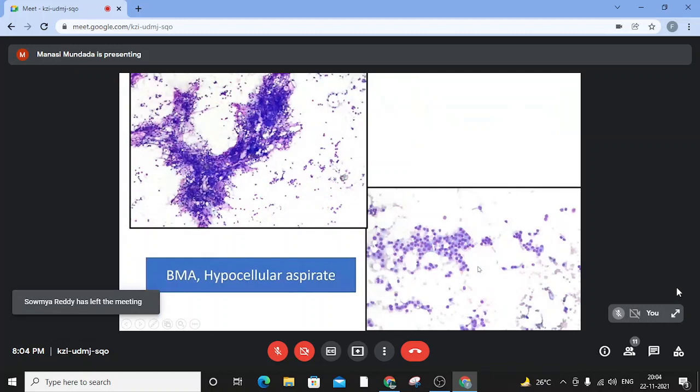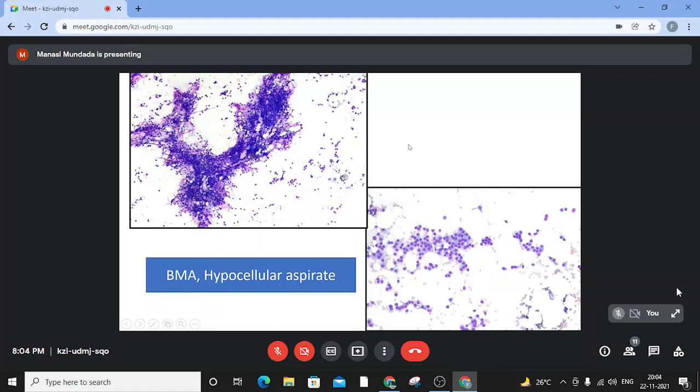Very rarely, we can even have a hypocellular marrow like this, showing sheets of plasma cells. The history was very typical. The biochemical investigation in this case showed deranged immunoglobulins. There was an M band. Hence, there might be areas where we can still find multiple myeloma with this kind of hypocellular aspirate.